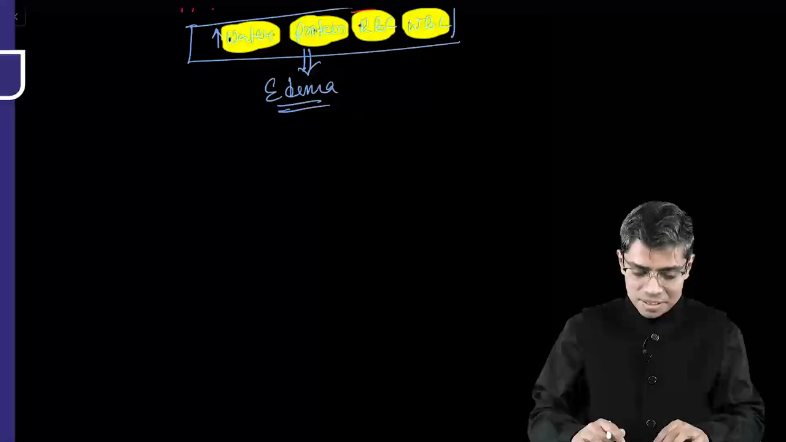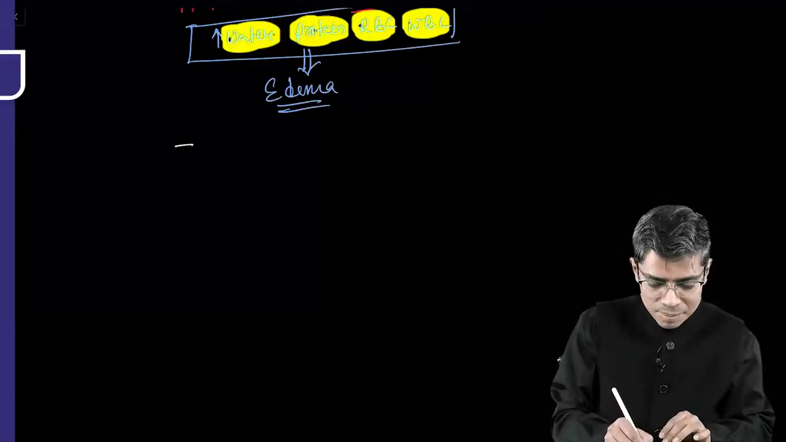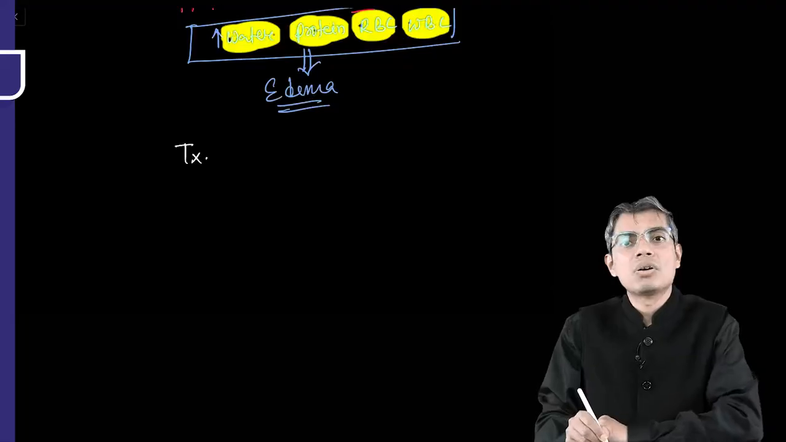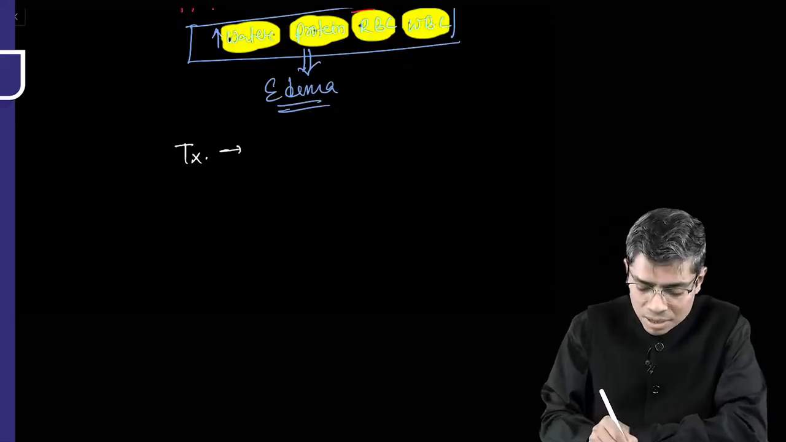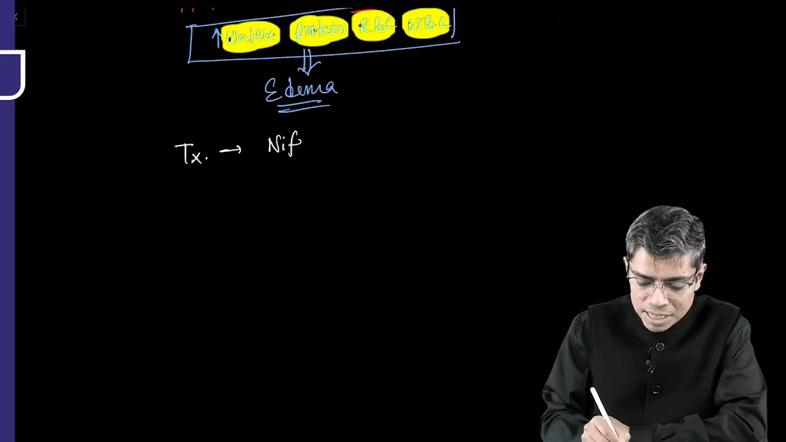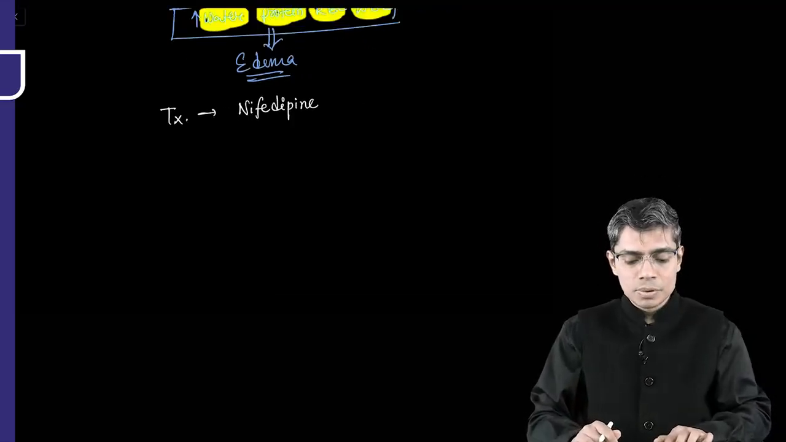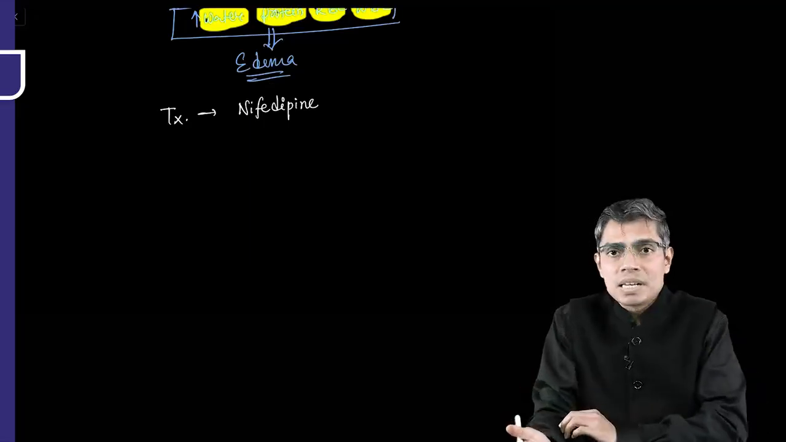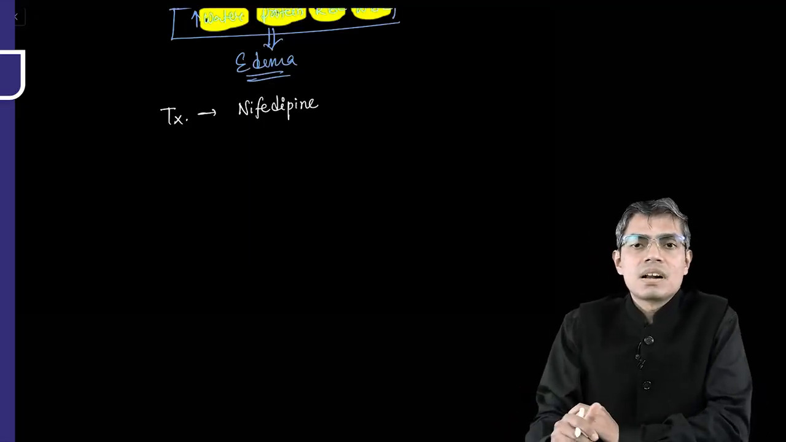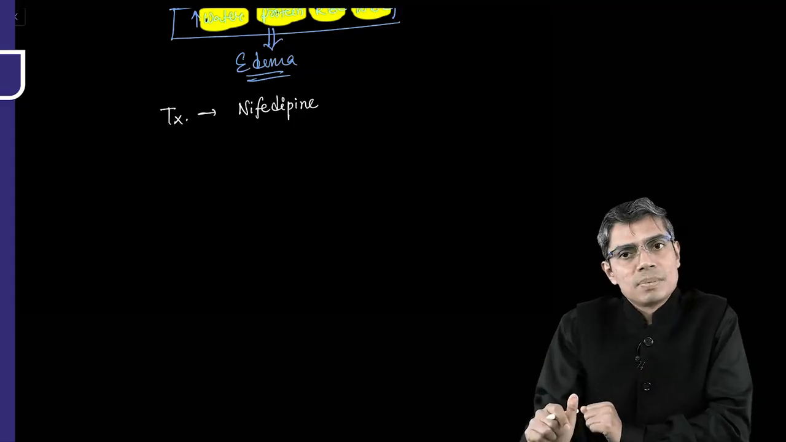So the treatment for this HAPE, high altitude pulmonary edema, the drug that is given is a calcium channel blocker, that is nifedipine. That's why nifedipine is the drug which is used for high altitude pulmonary edema, but dexamethasone is the drug which is used for high altitude cerebral edema.